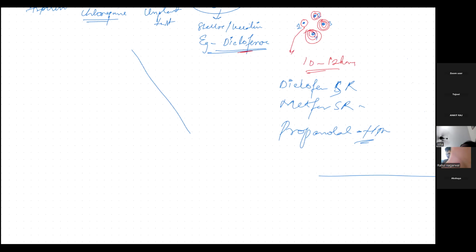What are pessaries? Pessaries are conical in shape and are used for vaginal insertion, whereas suppositories are used for rectal insertion. Then bougies. Bougies are used for urethral insertion, and they are pencil shaped. The last one is transdermal adhesive patches. A drug will be there, a polymer will be there, and an adhesive layer will be there. These are the forms through which we can administer drugs. So, these are the forms. I hope these forms are very clear.